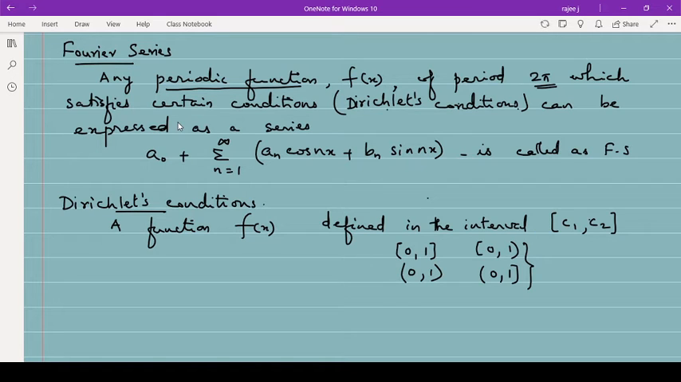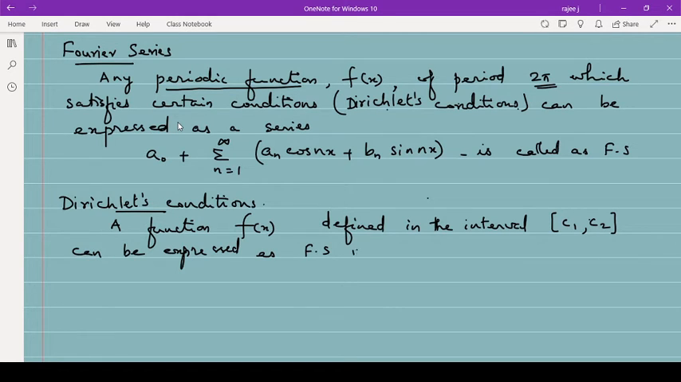I hope you remember. If it is closed interval, you can consider these 2 values while calculating. If we are considering open interval, these 2 values will not be taken for calculation, and this symbol means we can take that value also while doing problems. Okay, so I am not going deep into that. So here we define this in the interval C1, C2, then it can be expressed as a Fourier series in this interval if it satisfies this condition.